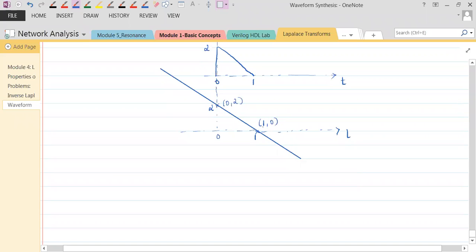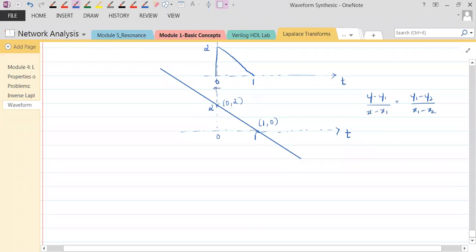So what is the equation for this line? (y minus y1) divided by (x minus x1) equals (y1 minus y2) divided by (x1 minus x2). This is how we can get the equation for a line.